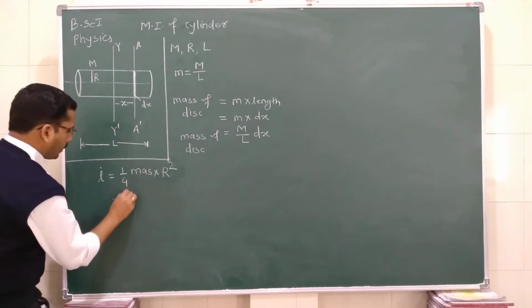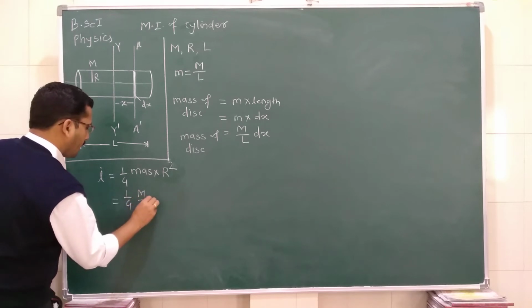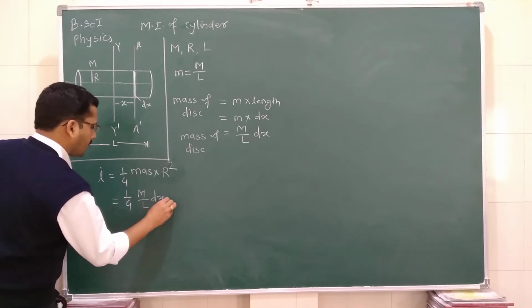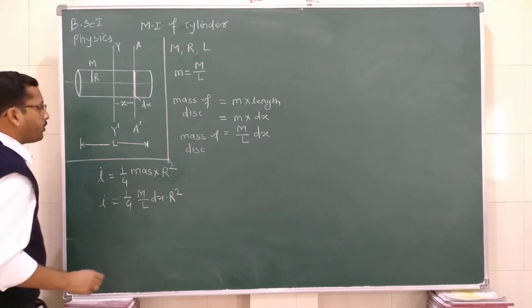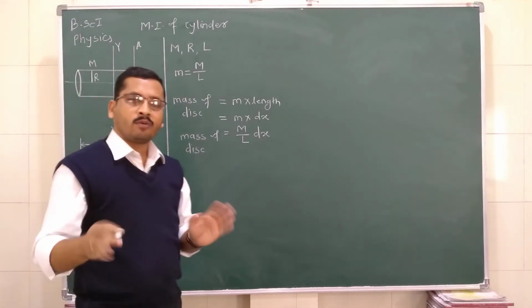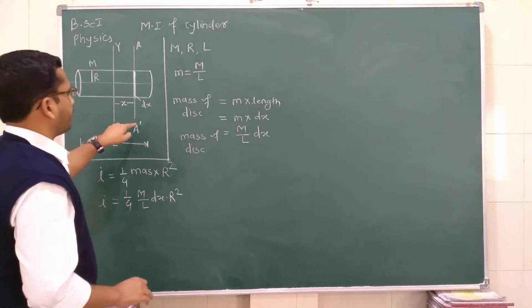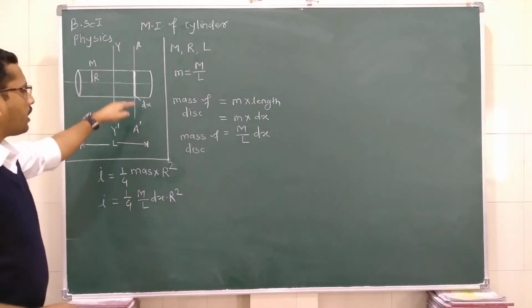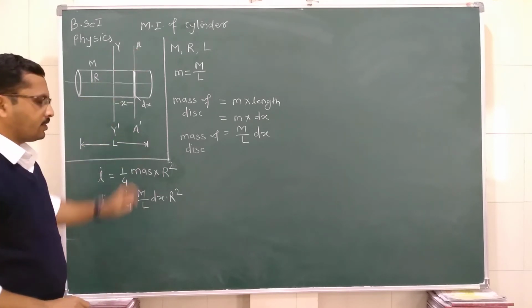So it is equal to 1 by 4 times the mass, which is M by L dx, multiplied by R square. This is the moment of inertia of this disc about its diameter, which is nothing but the axis A dash.